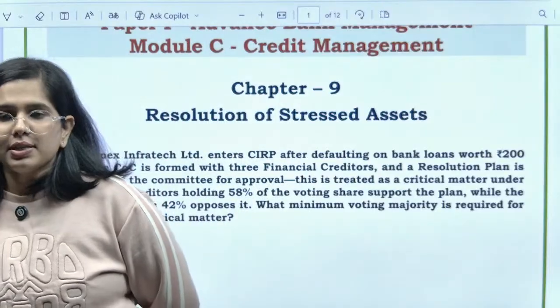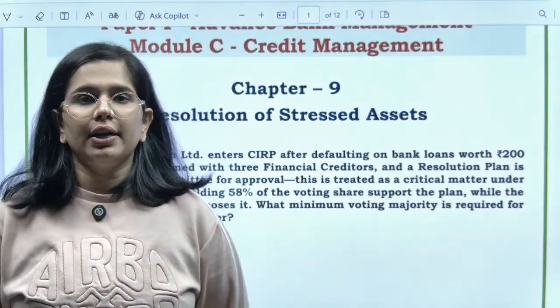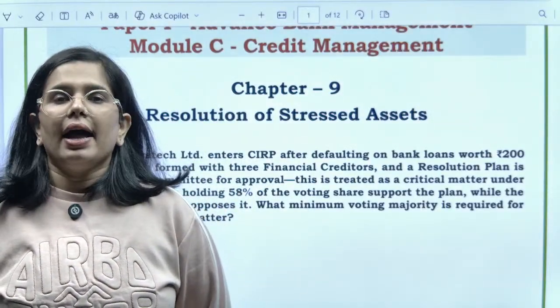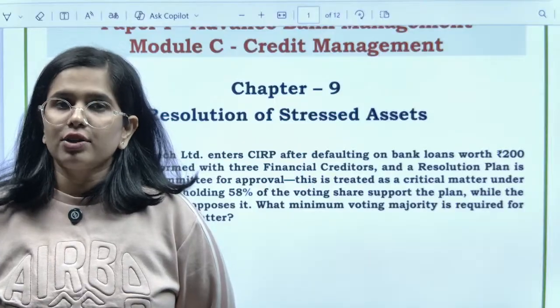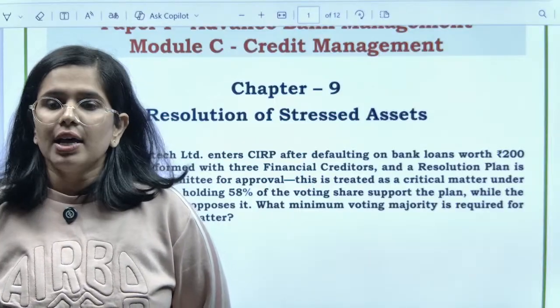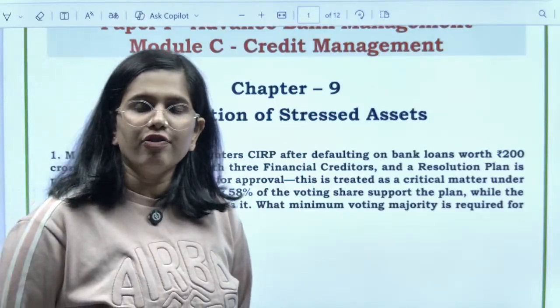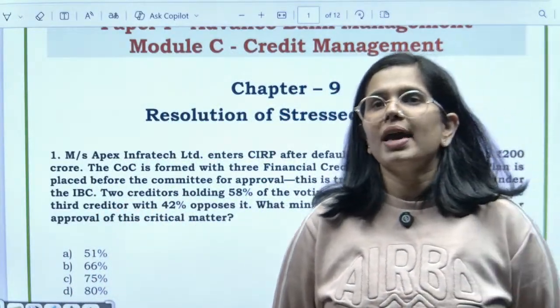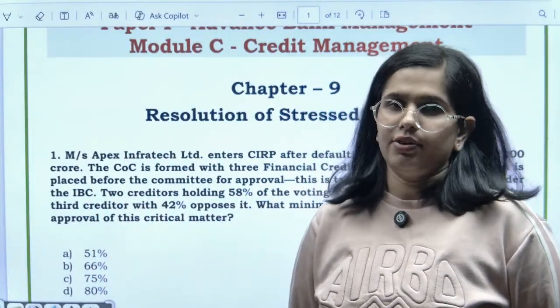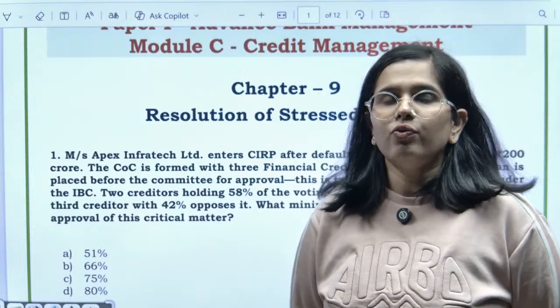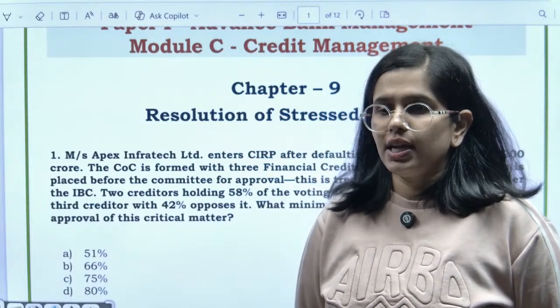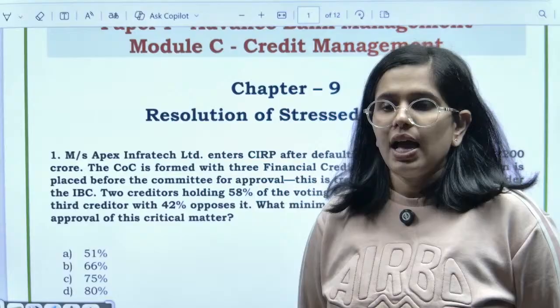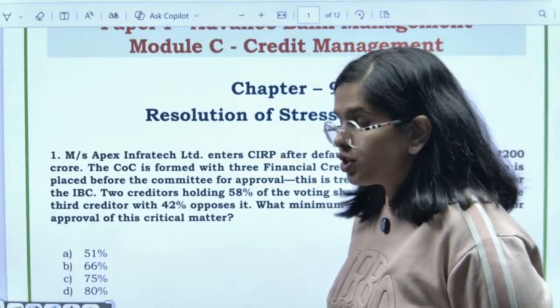Now, what happens is that when there is a corporate debtor, and that debtor has failed to pay the amount, the power comes in the hands of the committee of creditors. And even in the committee of creditors, you will be having so many creditors in it. So, we need to know what is the majority which is needed for different kinds of items. अलग अलग चीजों के लिए आपको कितनी majority चाहिए होगी.